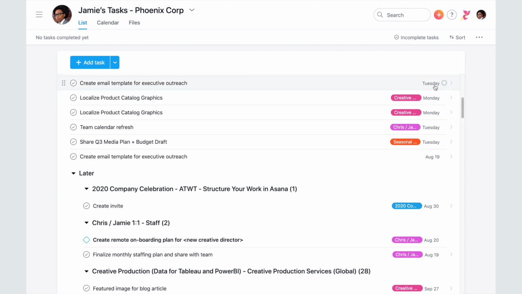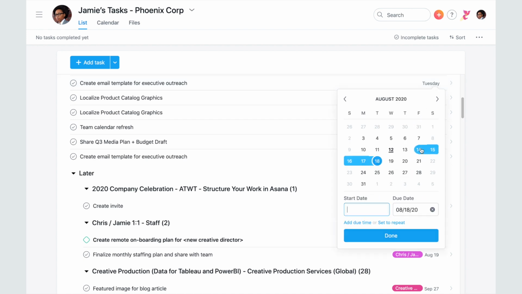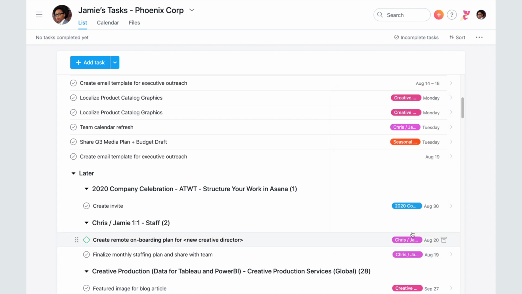Use due date ranges to pace your work. Tasks will auto-promote with the start date. This is a great way to schedule reminders for yourself to begin working on a task in advance instead of on the due date when it might be too late.